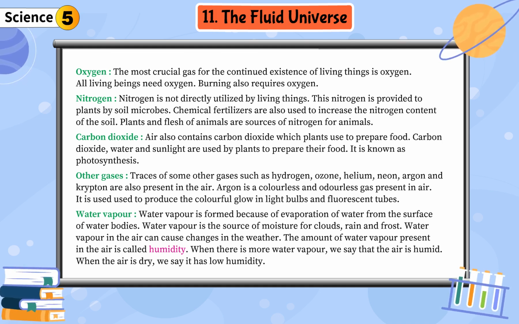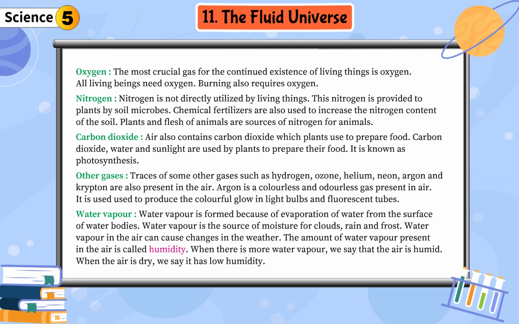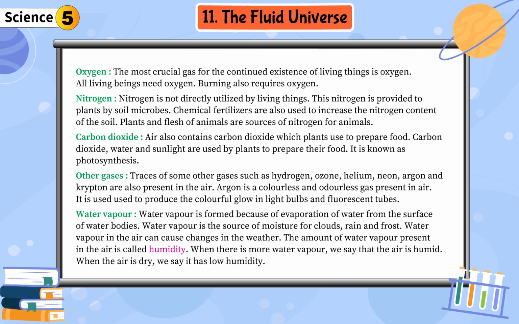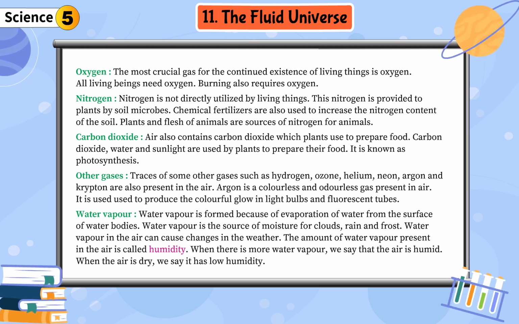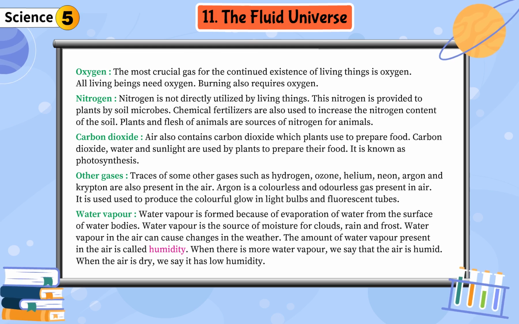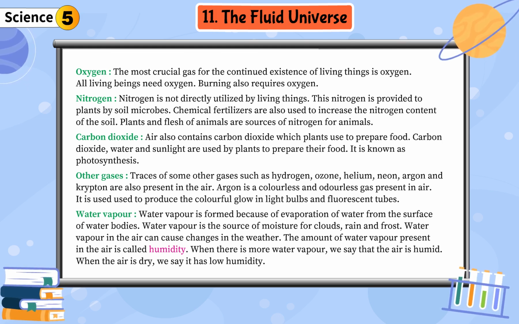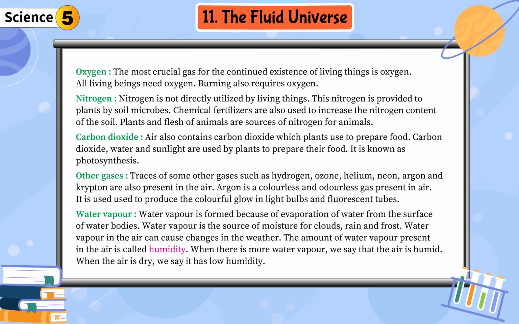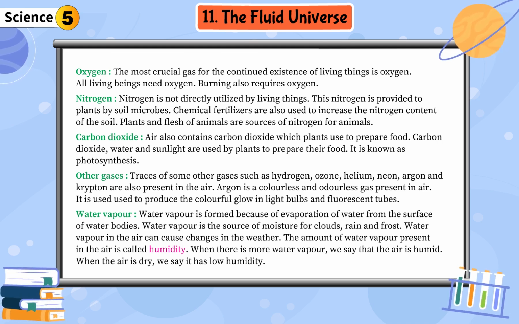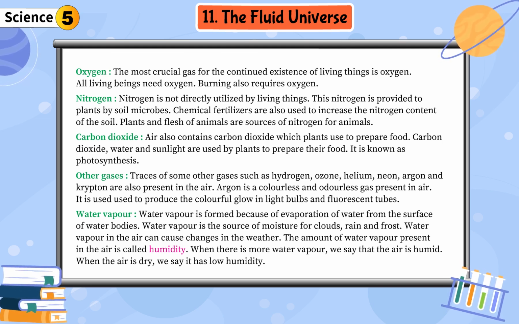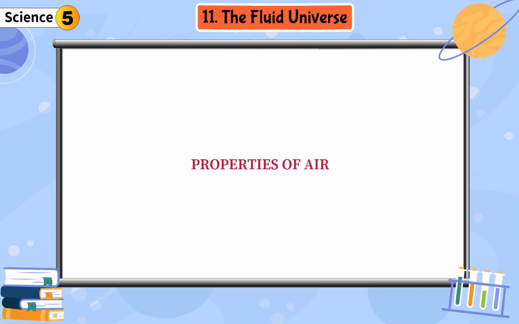Water vapor. Water vapor is formed because of evaporation of water from the surface of water bodies. Water vapor is the source of moisture for clouds, rain and frost. Water vapor in the air can cause changes in the weather. The amount of water vapor present in the air is called air humidity. When there is more water vapor, we say that the air has high humidity. When the air is dry, we say it has low humidity.